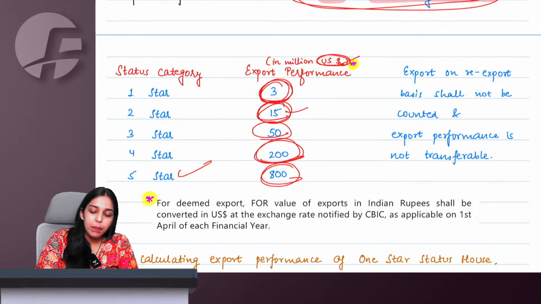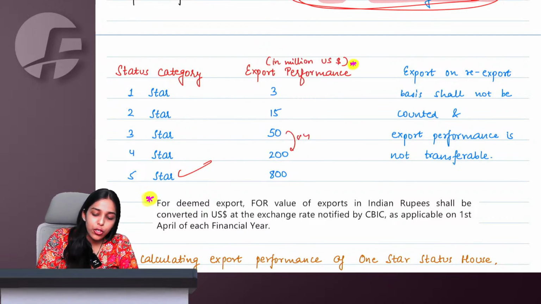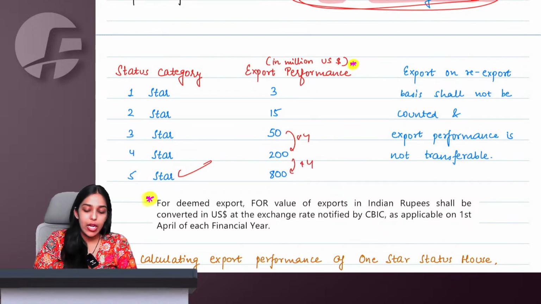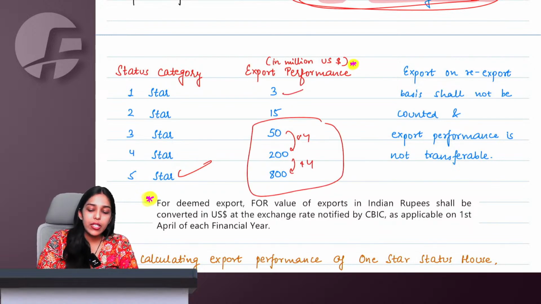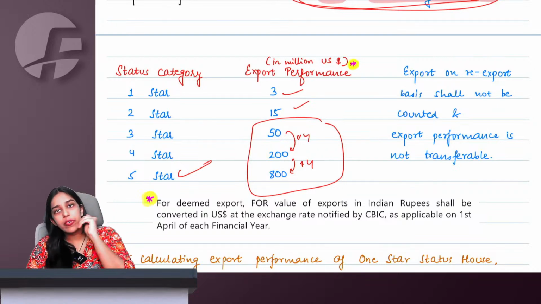So it's easy to remember. Simply what you can think of is 50 into 4, 200, and 200 into 4, 800. This is how you can remember it. And then 3 and 15, you can just remember it. So we say 3, 15, 50, 200, 800.